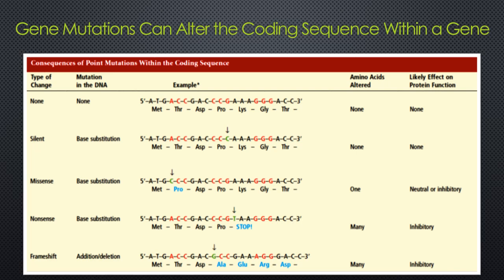When a missense mutation has no detectable effect on protein function, it is referred to as a neutral mutation. A missense mutation that substitutes an amino acid with similar chemistry to the original amino acid is likely to be neutral or nearly neutral.